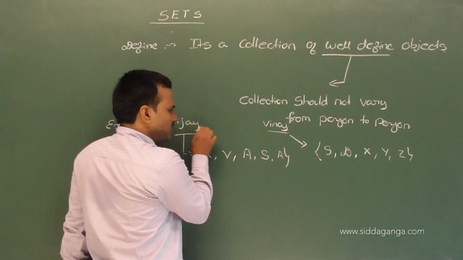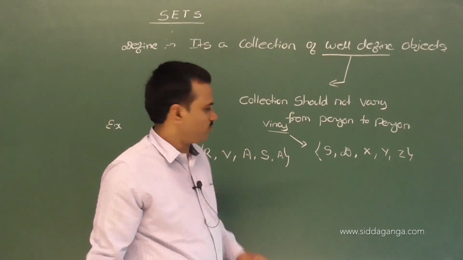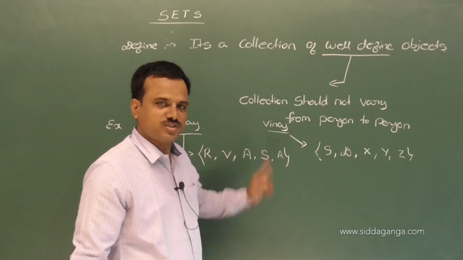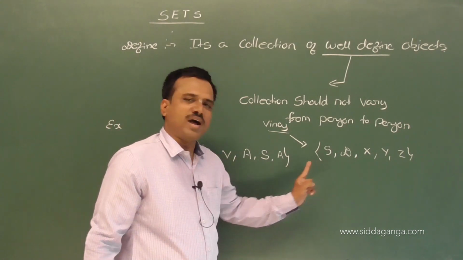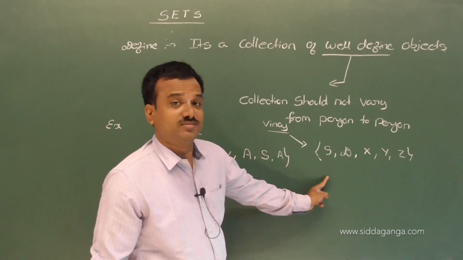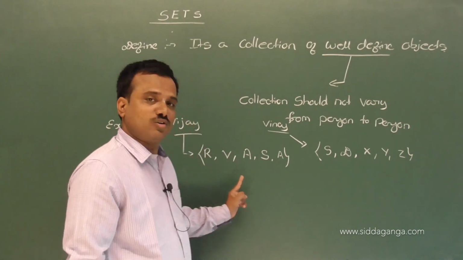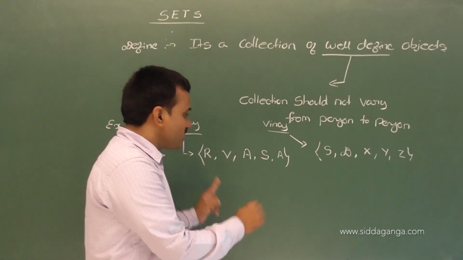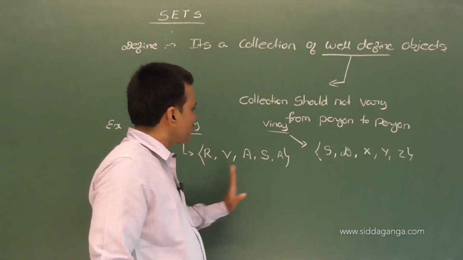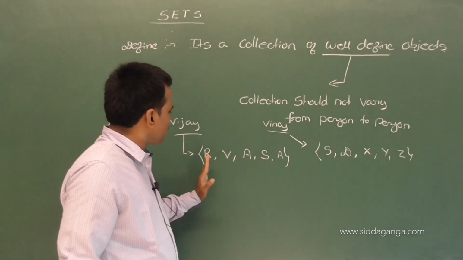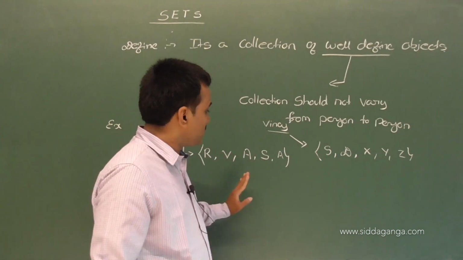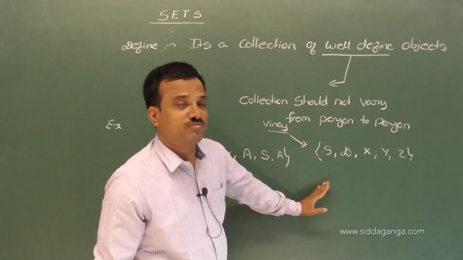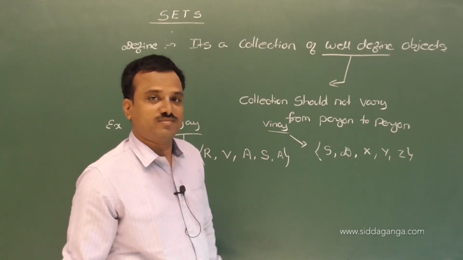From person to person, the collection of best film actors is varied. Correct na? Vijay collected some persons, Vinay collected some persons. The collection varies from person to person.